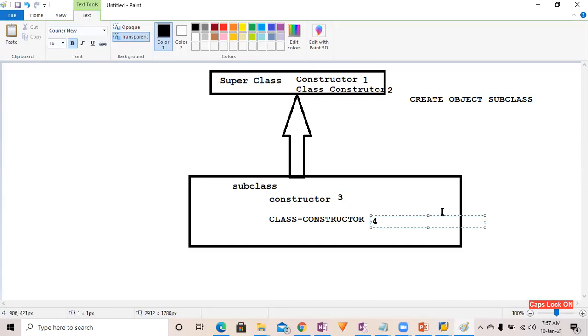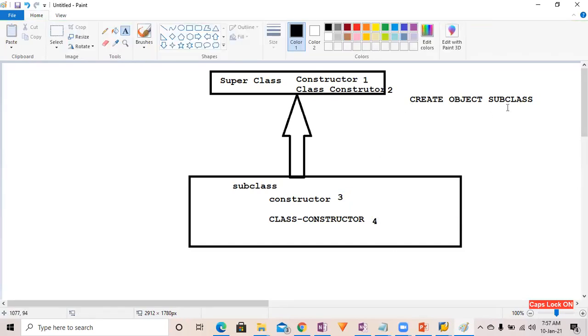You have to give the answer, when I create the object of the subclass, in which sequence the constructors are going to be called. Just write your answer over here. Right or wrong does not matter.